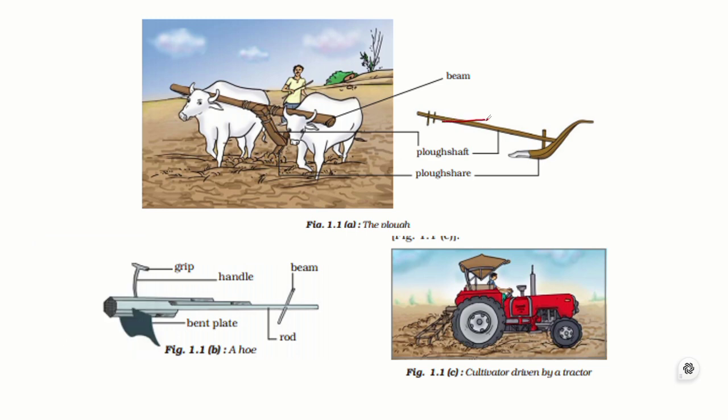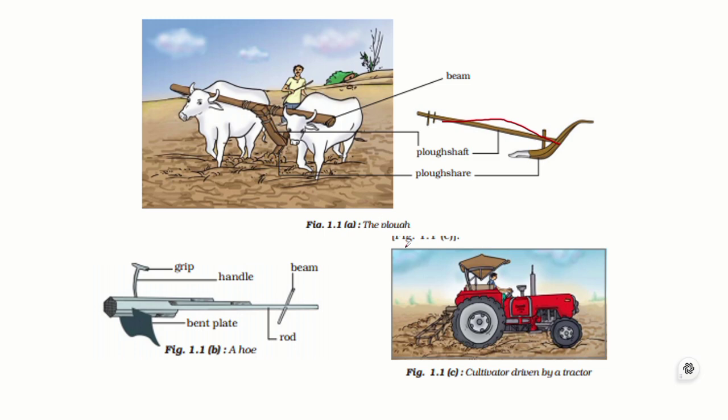You can see the straight plow shaft which is attached to the plowshare. This region will go into the soil and it will loosen the soil from this region. And the hoe has a bent plate which will go into the soil in the same way as the plowshare and loosen the soil. Oxen were used in olden days, and in some parts of India they are still in use.